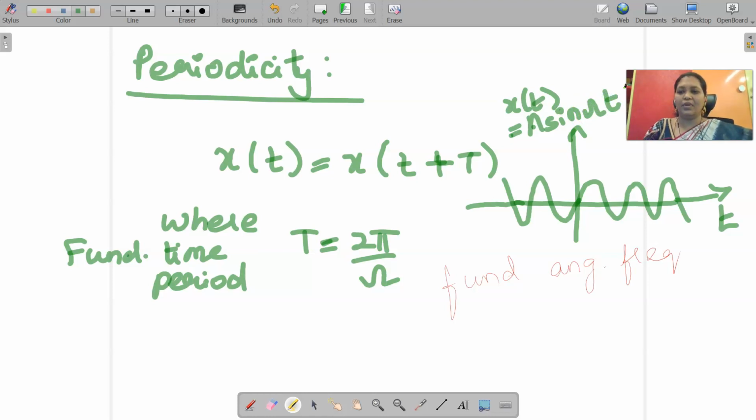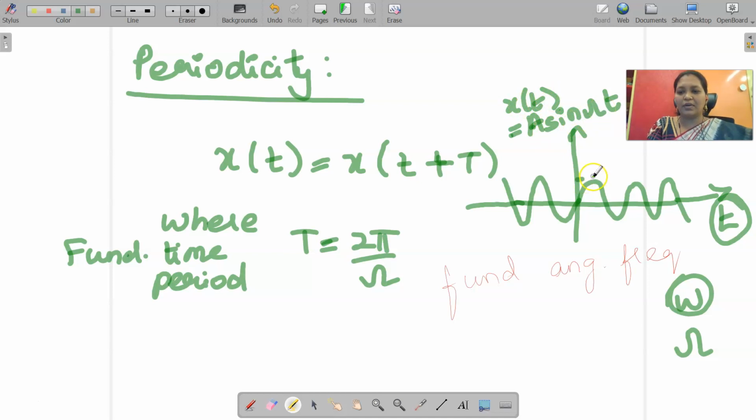Generally we use either this symbol w, or we can use this ohm symbol to represent omega. Here A is the amplitude and omega is the angular frequency, and this signal varies with respect to time t, so it is denoted by x of t, which is given by A sine omega t.